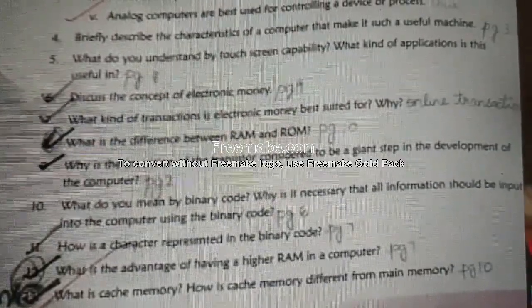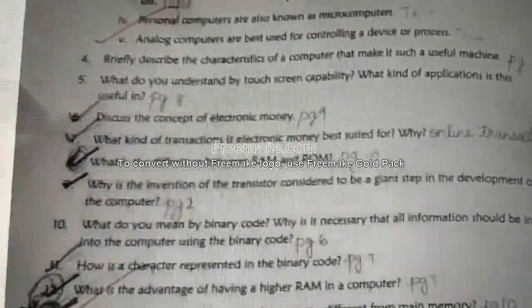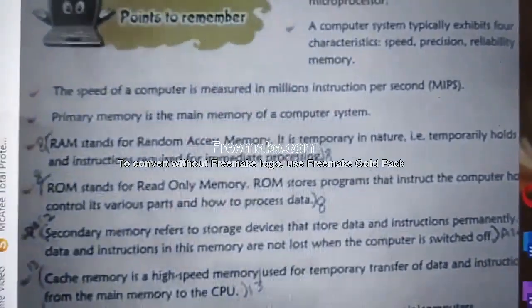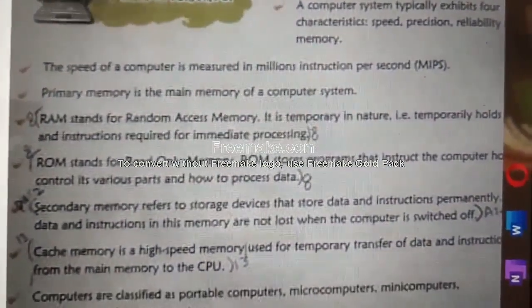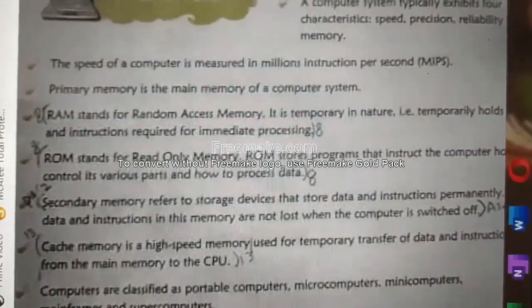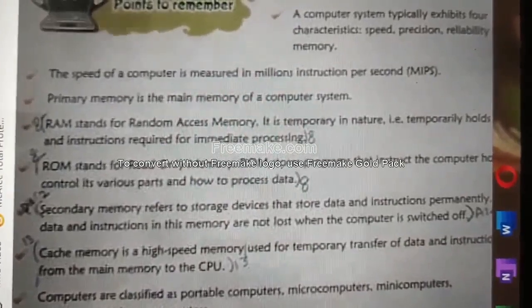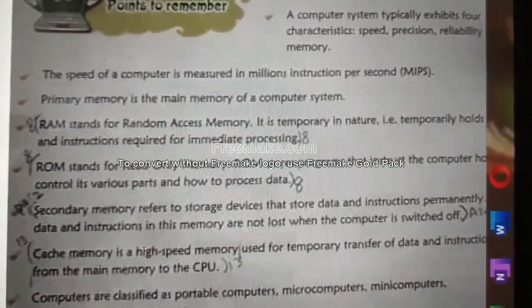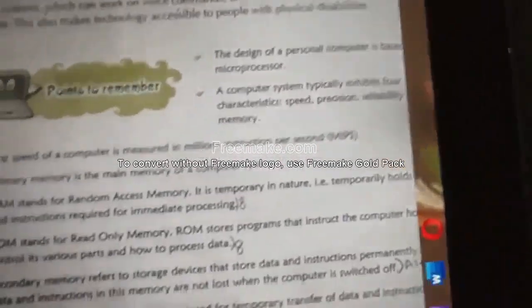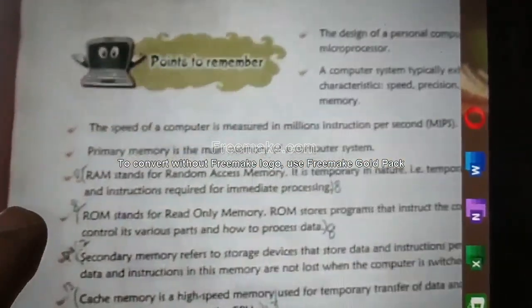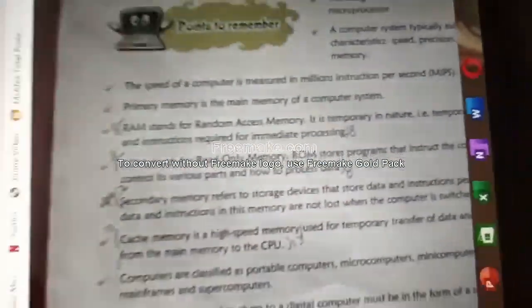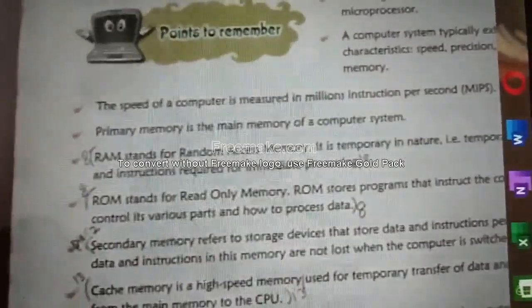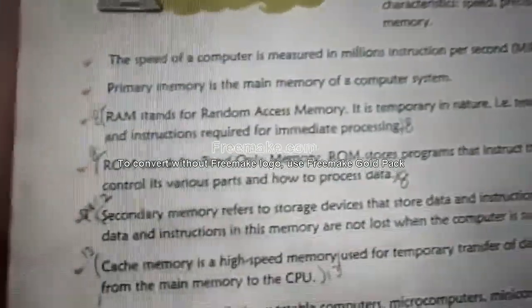What is the difference between RAM and ROM? Page number 10. RAM stands for random access memory. It is temporary in nature. I told you, RAM stores temporary data. If you switch off the computer, data in the RAM will be erased. It temporarily holds data and instructions required for immediate processing. That is the use of RAM. While you switch off, data will be erased. That's all about RAM. Next, ROM.